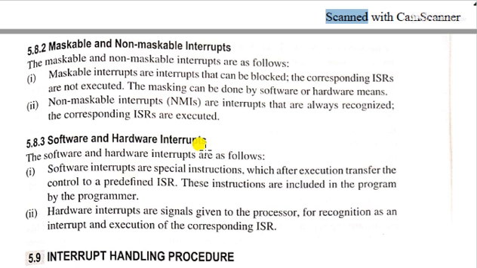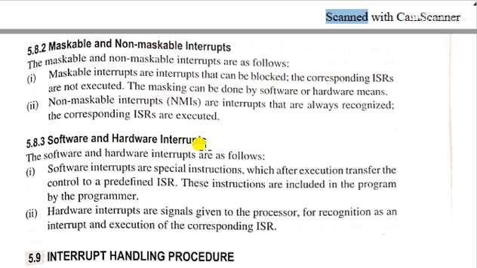Their address location is n into 8, that means the number 0 to 7 multiplied by 8, giving a hexadecimal number for that interrupt address location. If you remember that, in this way there are 8 software interrupts: RST 0, RST 1, RST 2 up to RST 7.